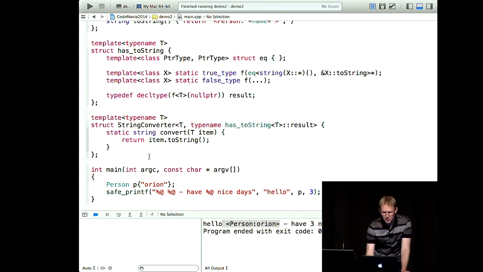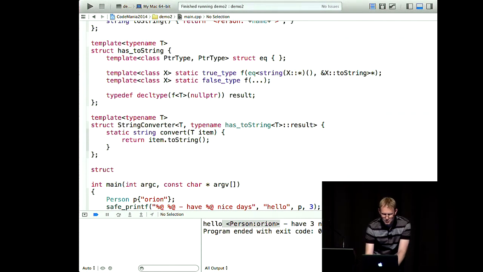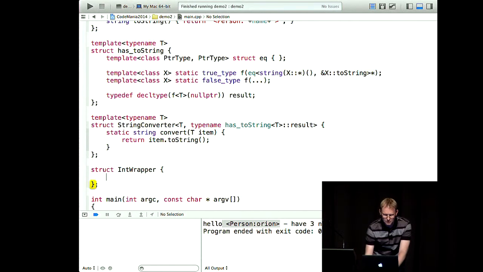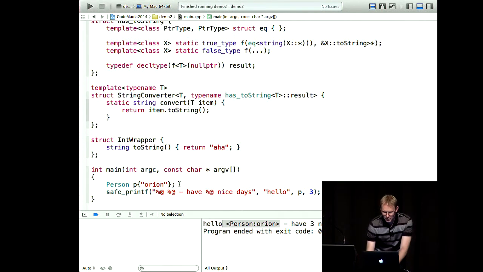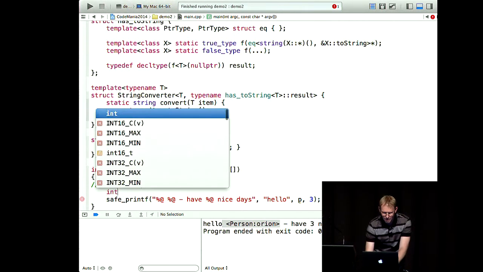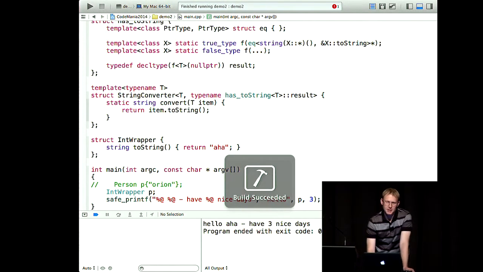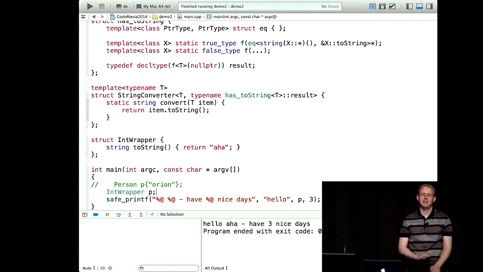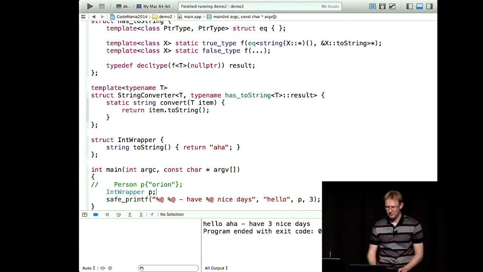Just to prove that this works, we can define some other kind of struct. Let's call it int wrapper, and let's go string toString, return aha. And let's make one of those instead. And you can see it just happens to call it. We didn't have to have any interface, there's no base class. It looks for a method at compile time and it just calls it.